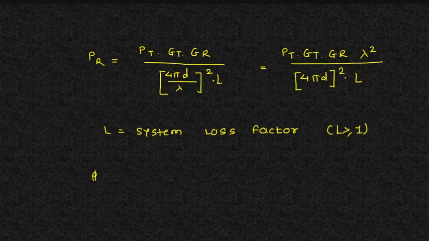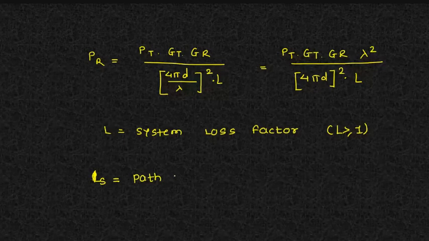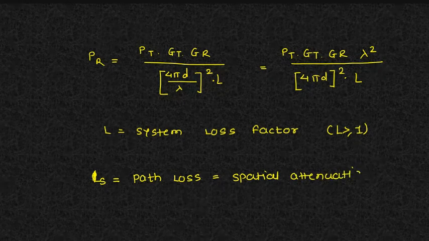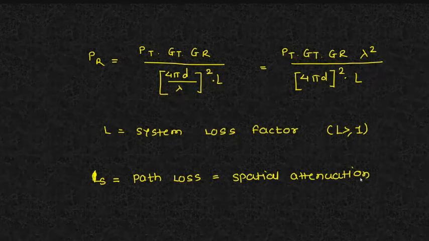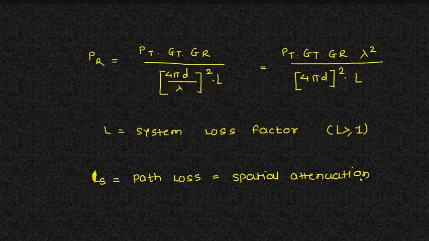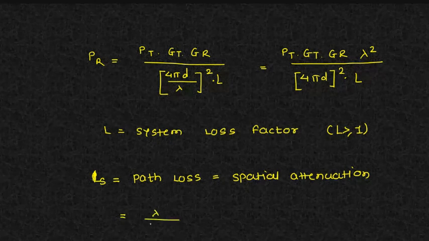And if I talk about the path loss, or in other ways it is also called spatial attenuation, if you talk only about the path loss, how are you going to denote the path loss? You are going to denote it with this particular term. Your lambda square by (4 pi d) square, or you can call (4 pi d) square by lambda square the path loss. So I just write here this lambda square, or lambda by 4 pi d, because this whole term square is there, no?